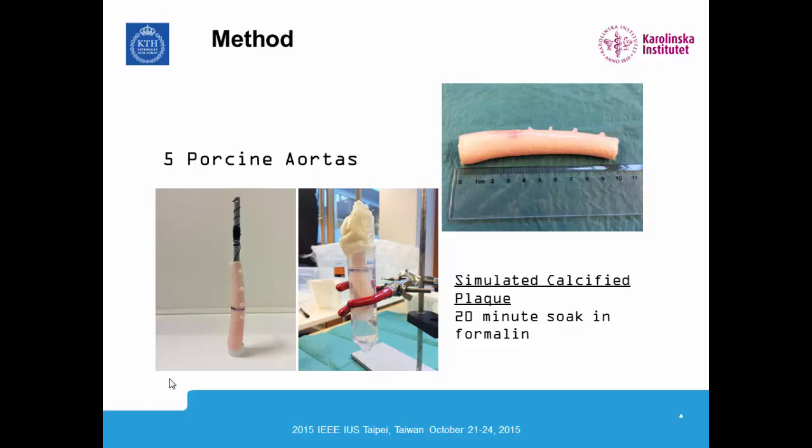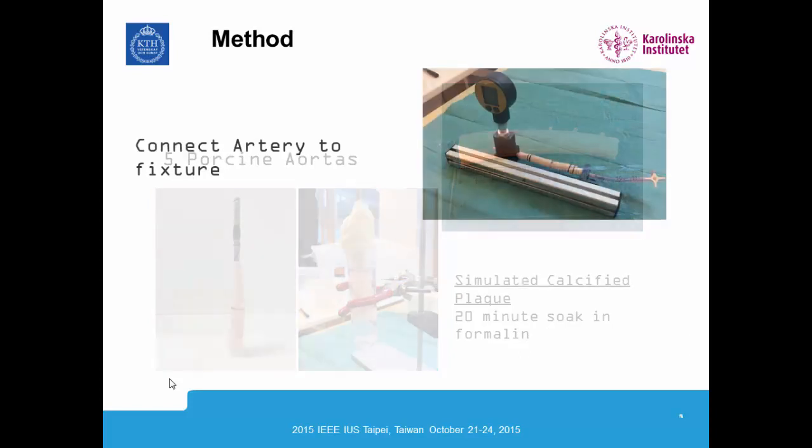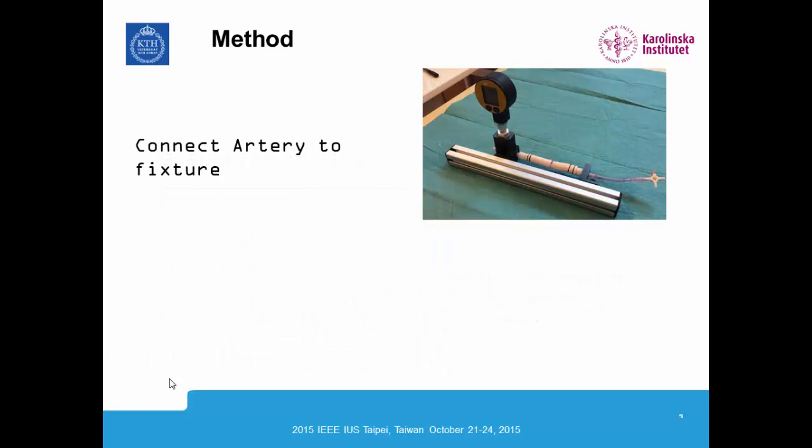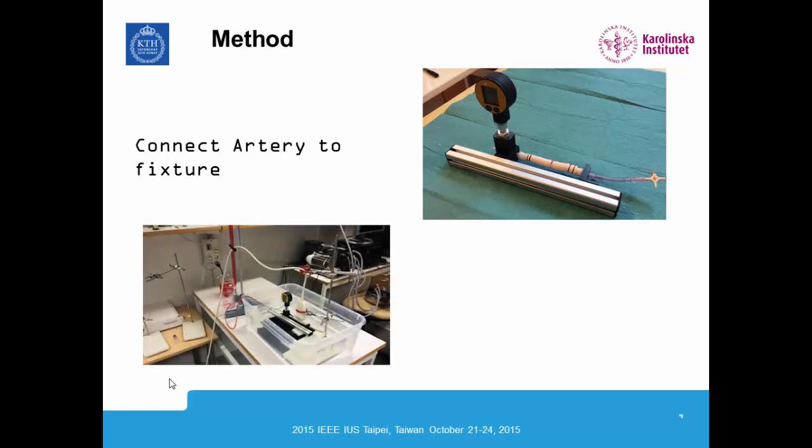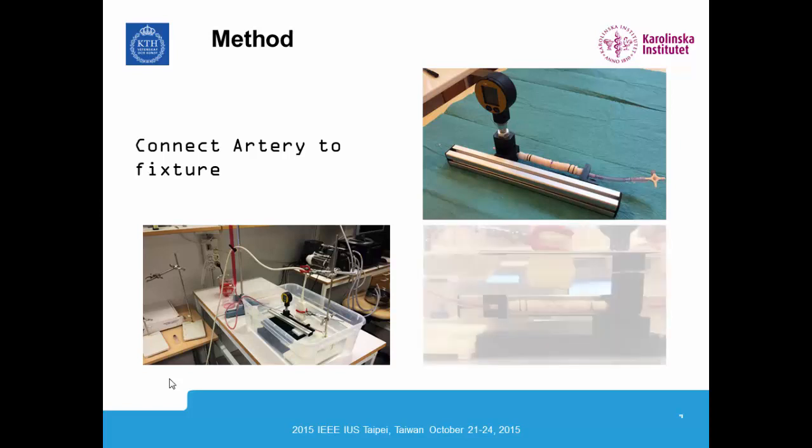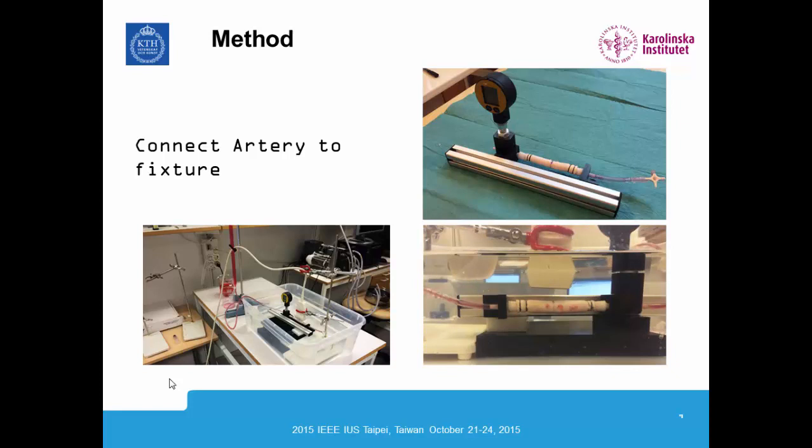After that, we glued the arterioles in the artery shut and checked it for leaks to make sure it was watertight. Thereafter, we attached it to this fixture with a pressure sensor on it. We placed the entire fixture in a bath of saline and connected it to a water column so we could vary the inner lumen pressure in the vessel. We fixed the probe 1 centimeter above our artery. Here you see the midline, and we have the plaque to the left here, the simulated plaque, and the normal artery to the right.